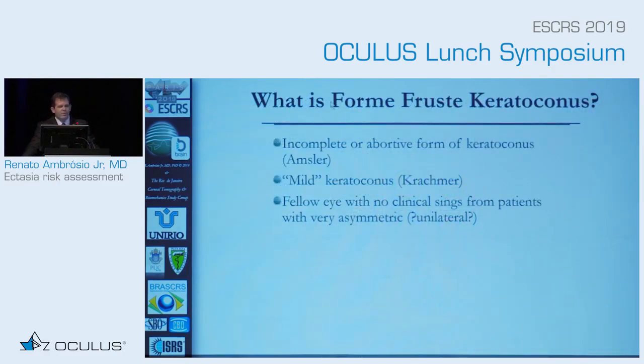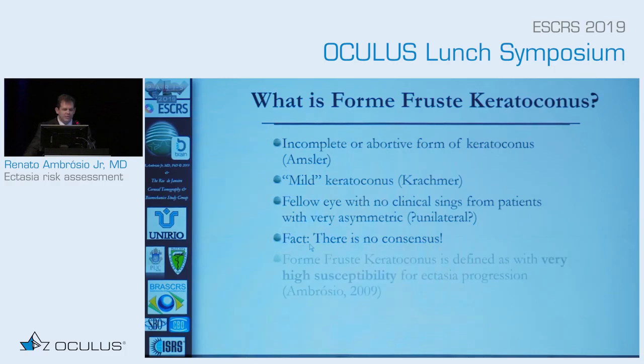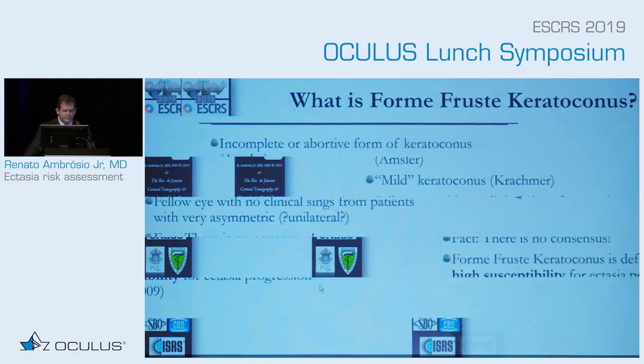So when we talk about forme fruste keratoconus, there is no consensus. Is it an incomplete form of the disease, a mild form of the disease? The fellow eyes of the patient with no clinical ectasia that has asymmetric ectasia, maybe not keratoconus, and we'll talk about that in a little bit, but the fact is that there's no consensus about it. My way of looking into that is those patients that have forme fruste keratoconus, it is better to say that they have high susceptibility for ectasia progression.